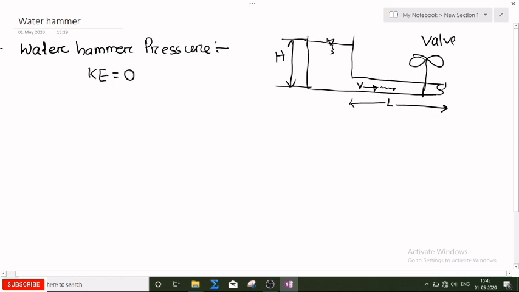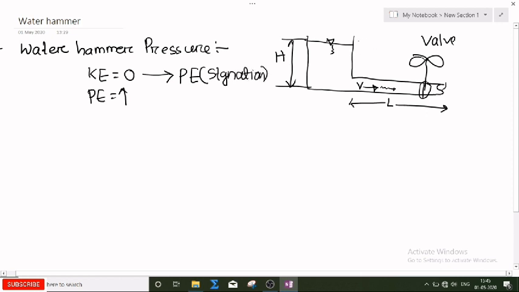As per the Bernoulli equation, when the kinetic energy of the fluid decreases suddenly, in order to sustain the same amount of energy, the pressure energy will increase. So the pressure energy at this point will increase. The kinetic energy is converted into pressure energy, and that pressure energy is called stagnation pressure energy.